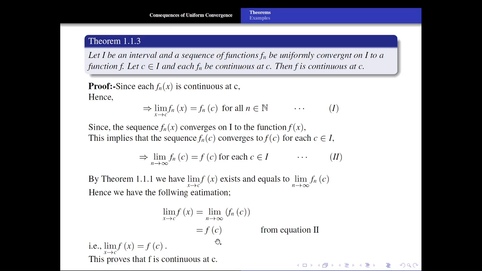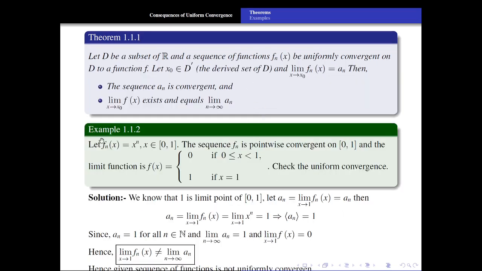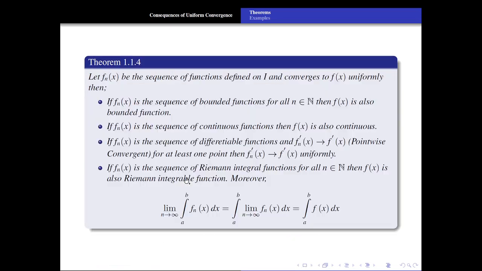Again, in order to use this theorem, suppose all these conditions get satisfied, that is fn is continuous, fn converges to f on c, and f is not continuous, then we can say that the convergence is not uniform. In this example we can check. Here this function is not continuous, hence the convergence is not uniform. So these four statements will be used in the next examples, or for any example, in order to disprove